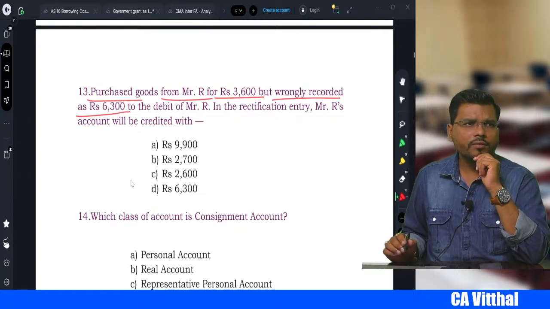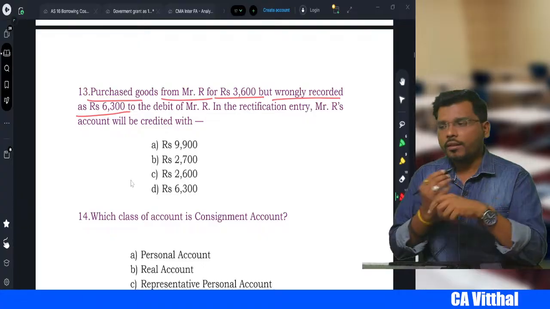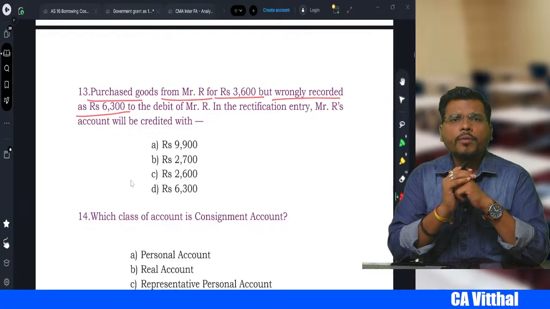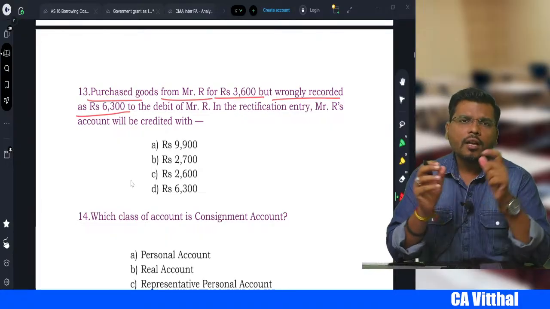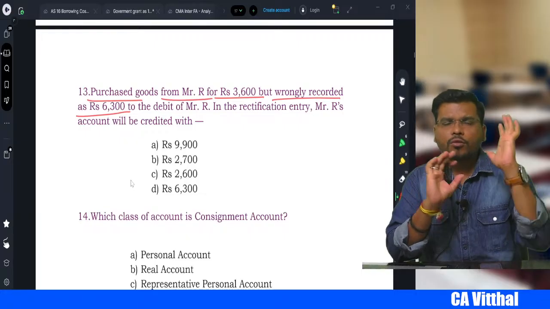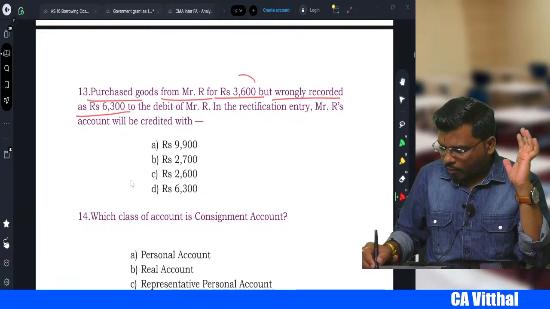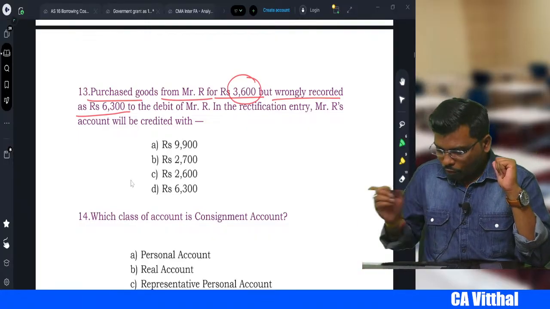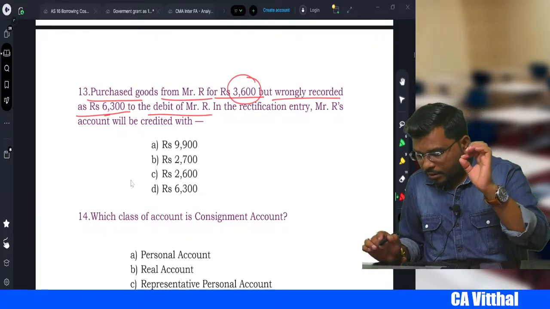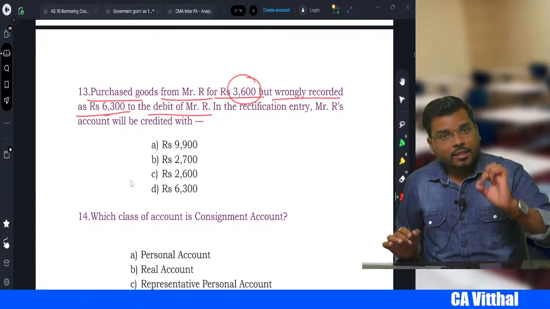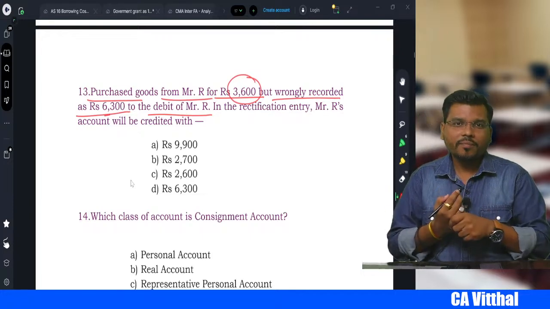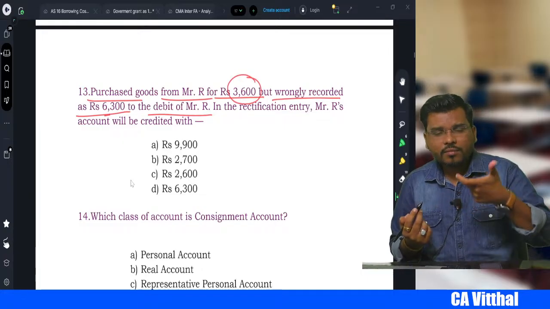Oh my God. See, this is a rectification of error sum. We purchase goods from Mr. R. When you purchase the goods from Mr. R, we might have passed the entry purchase account debit to R's account, right? We pass the entry purchase to R and we have to record 3,600, but we recorded 6,300 to be debited to Mr. R. That means Mr. R we debited. Oh my God, what type of error is this?